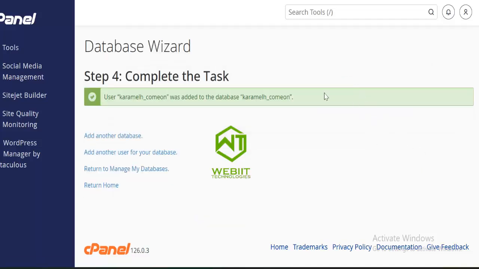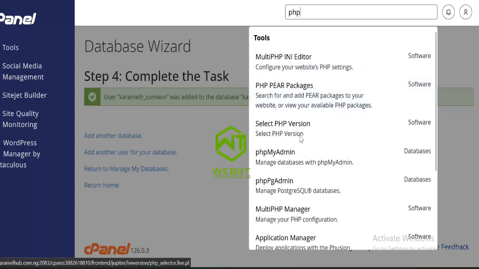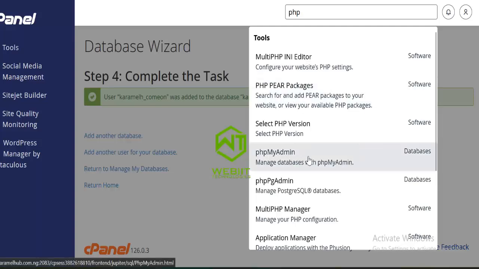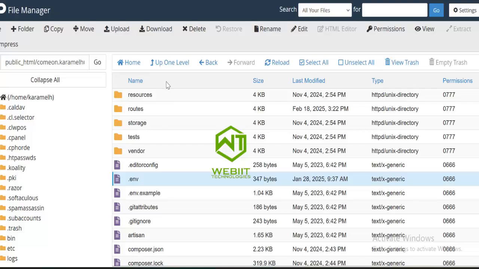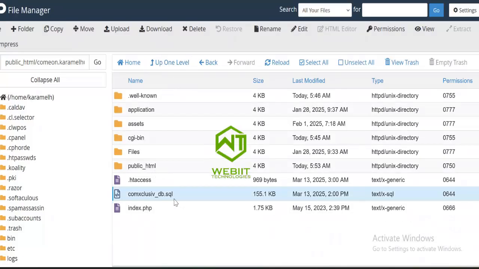So that's it. Next thing is to search for phpMyAdmin. Look at it here, phpMyAdmin. I'll click on it. As that is opening, all you have to do is come here. You see this here? This is the SQL file. I will download it now.